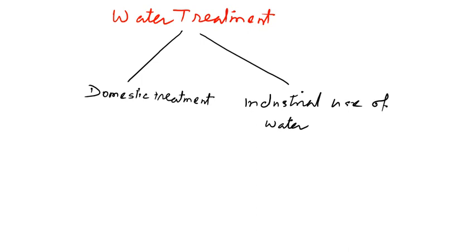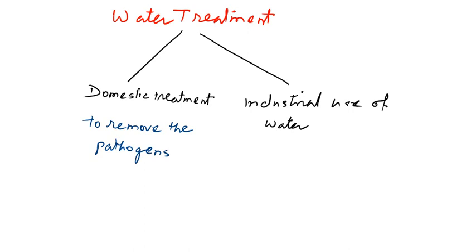Domestic treatment of water is done by the municipal corporation or public water supply authority, and the main purpose of this domestic treatment of water is to remove the pathogens, so that waterborne diseases should not be caused.